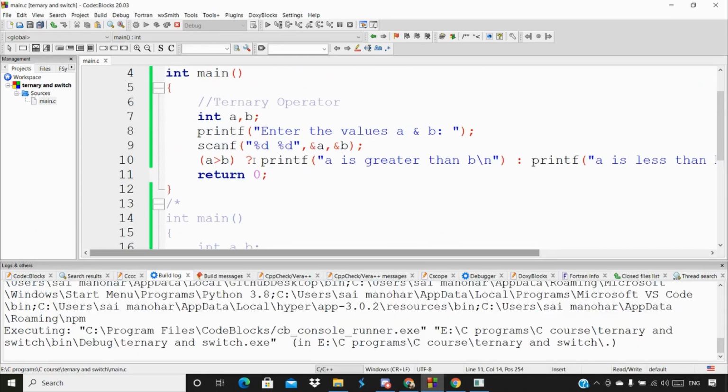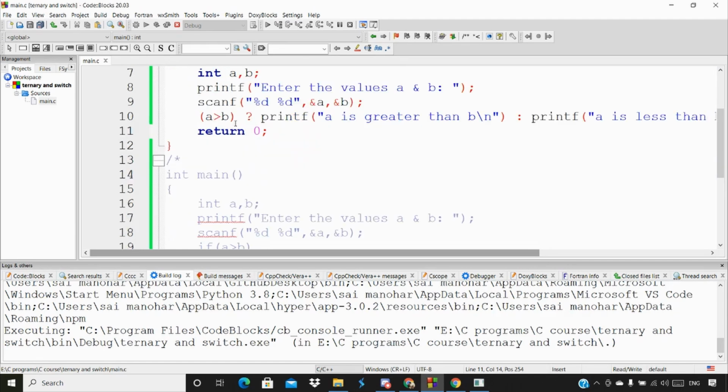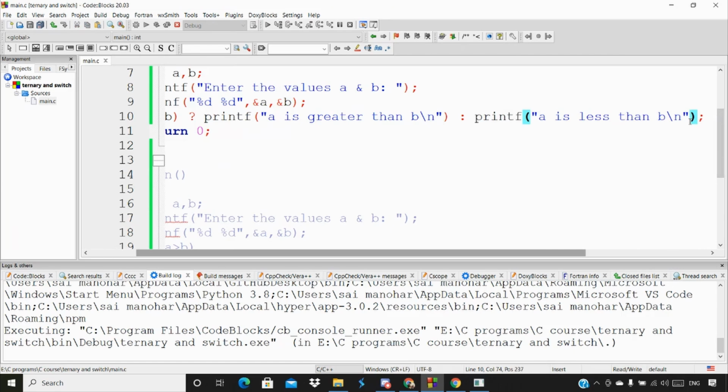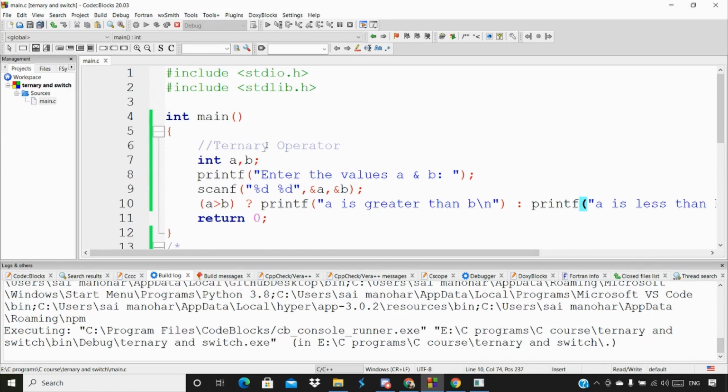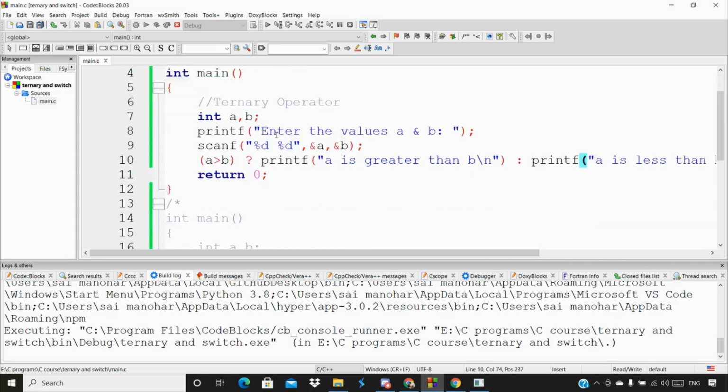The question mark acts as an if block. Here, if A is greater than B, then it's going to print this. The colon is nothing but else. If this condition is not true, then the else part is going to execute. It's the same as the if else, but we're writing it in a single line. That's what exactly the ternary operator, or conditional operator, is. We can call it either way.